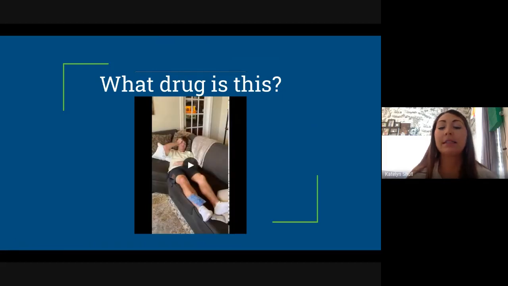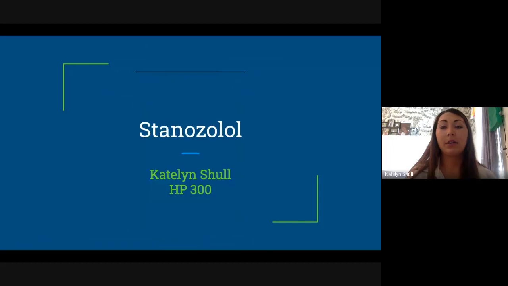So as you can see, he has an ice pack on his leg, presenting that his leg is injured or swollen, and then he has a headache and he can't fall asleep. So any ideas of what this drug may be? And the correct answer is stanozolol.